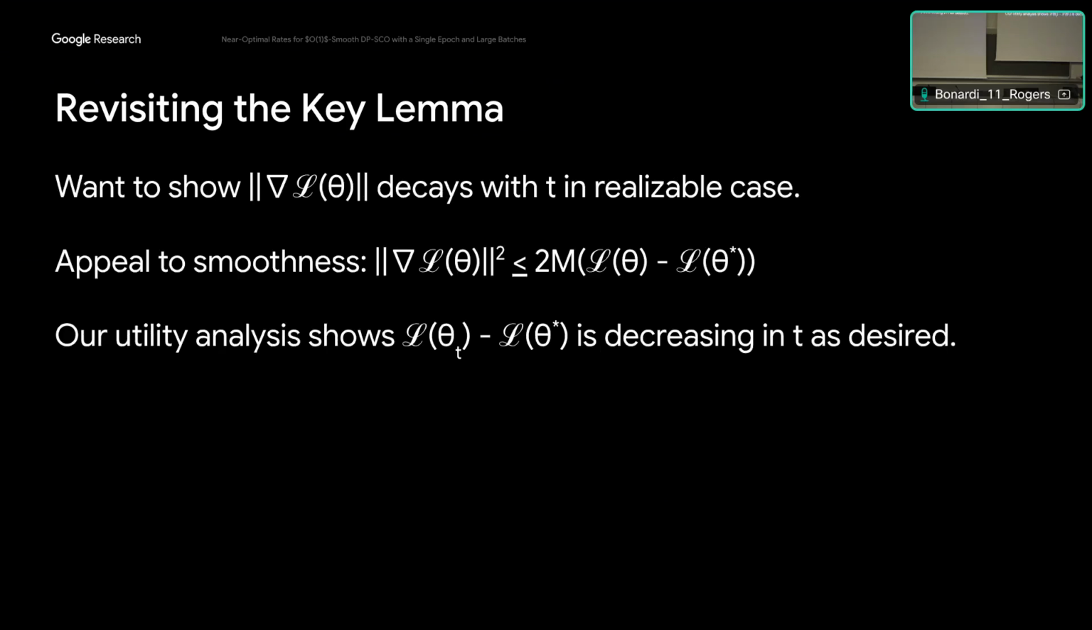And the way we do this is pretty simple. We just appeal to smoothness. Smoothness tells us that the norm of the gradient, the population gradient at a current point, can be bounded by some function of the excess loss. And the excess loss is exactly what we're showing is decreasing over time.